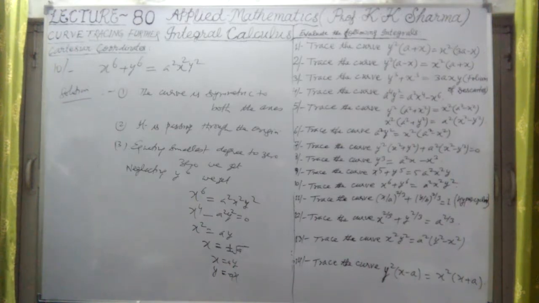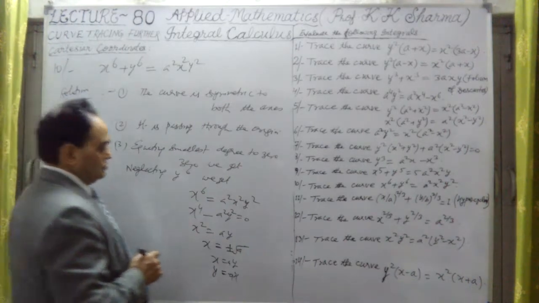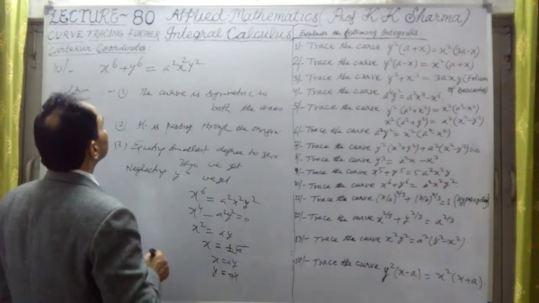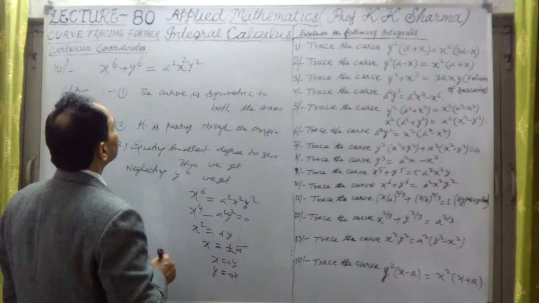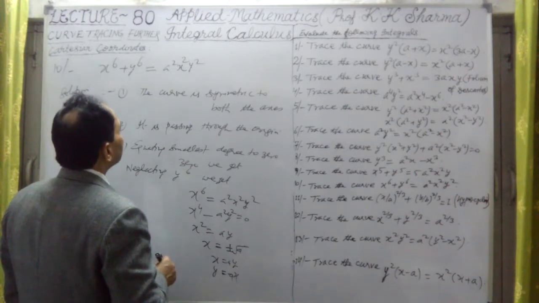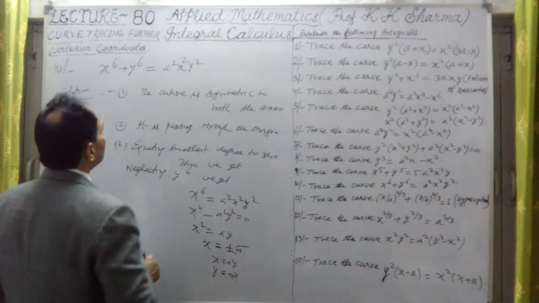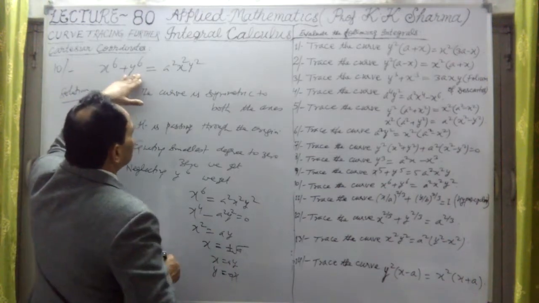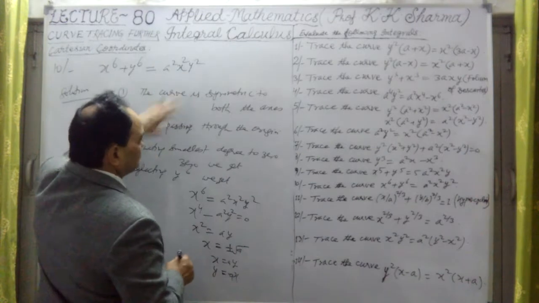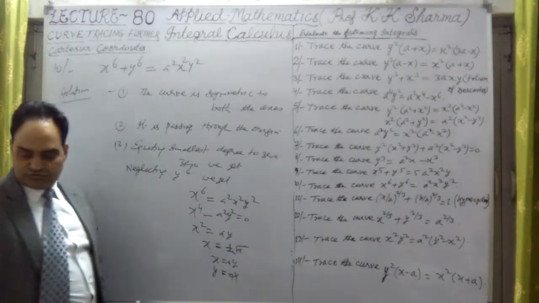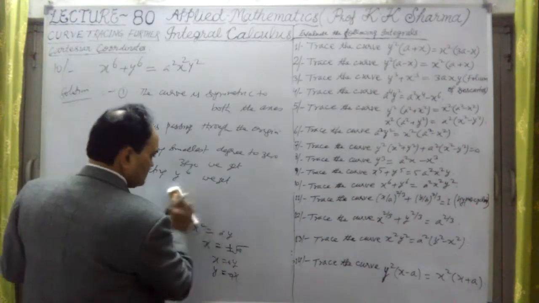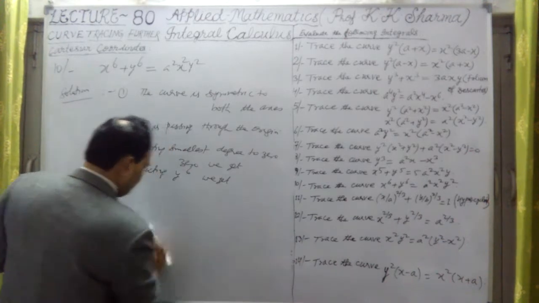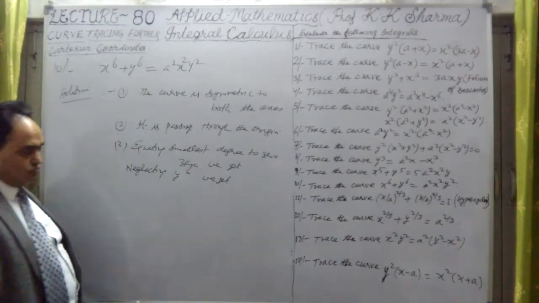What are the points here? A upon under root 2, a upon under root 2. How is it coming out? So if I solve this equation, I have taken under root a upon 2. If I substitute y equal to x in the given equation, because this equation is symmetric in both the axes.